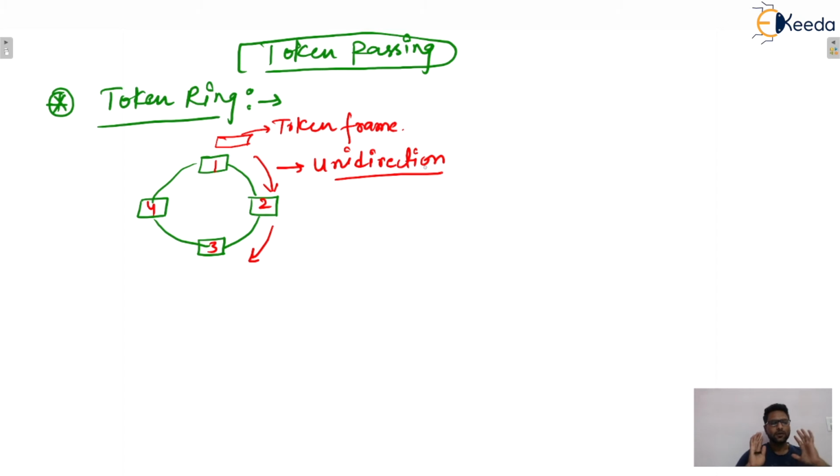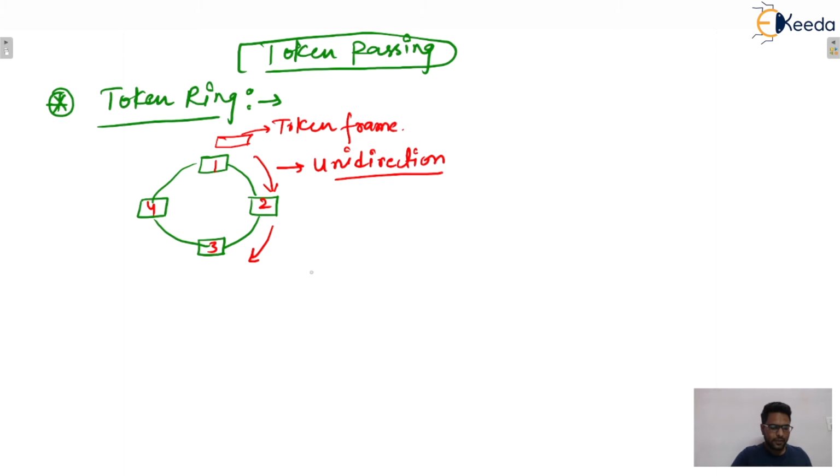During topology design it is decided whether the ring is clockwise or anti-clockwise. If it is clockwise, the data packet will always circulate in that manner only.